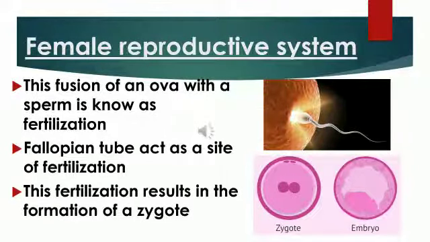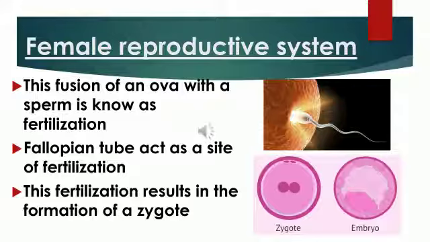Let us study the function of the female reproductive system, as we just saw the structure and its parts. When a girl is born, her ovaries contain thousands of immature eggs. As she grows and reaches puberty, some of these eggs begin to mature.